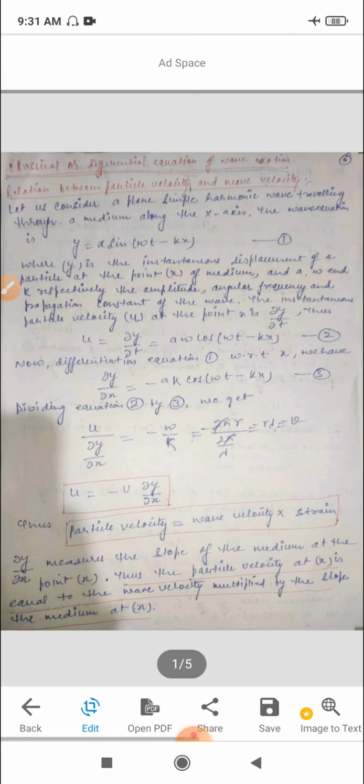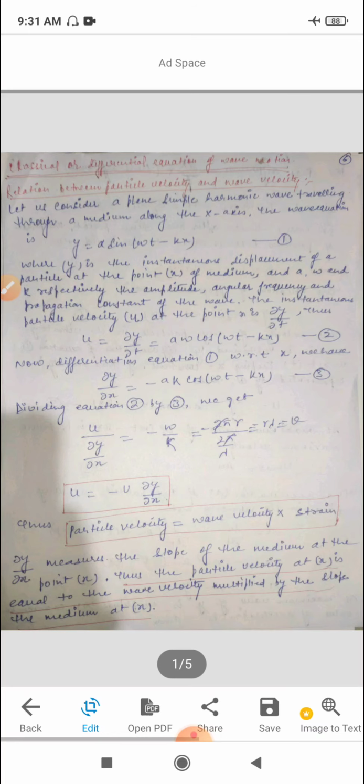Today, I discuss the topic differential equation of wave motion. In the previous lecture, relation between particle velocity and wave velocity. Consider a plane simple harmonic wave traveling through a medium along the x-axis.